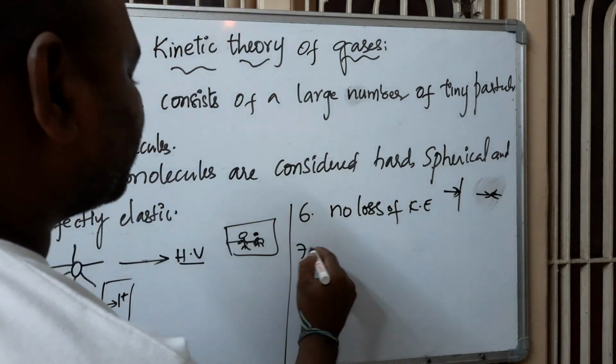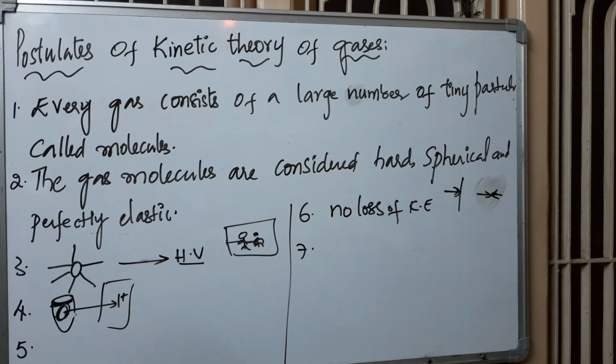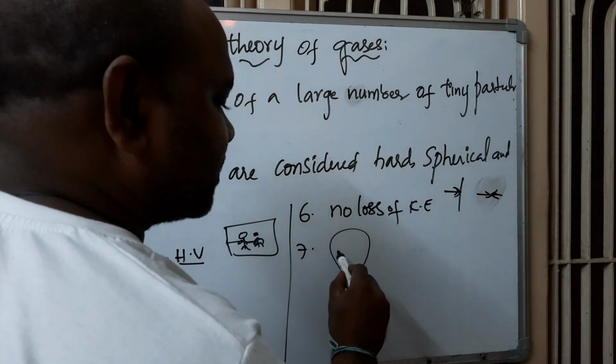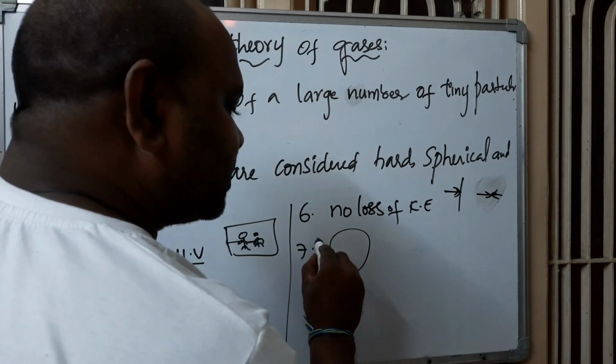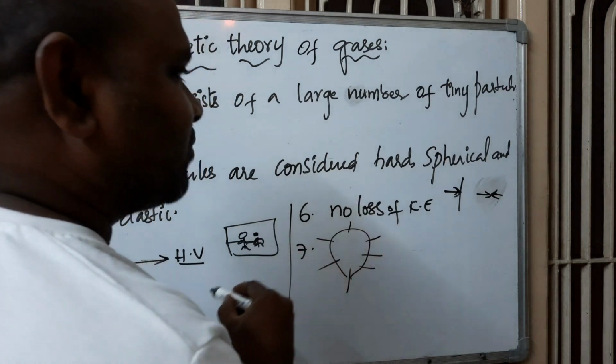Now coming to the seventh point. The pressure exerted by the gas is due to bombardment of the gas molecules on the walls of the container. If you take a balloon and blow it, it bulges out, and when you poke it with a needle anywhere on the surface, it will blast.